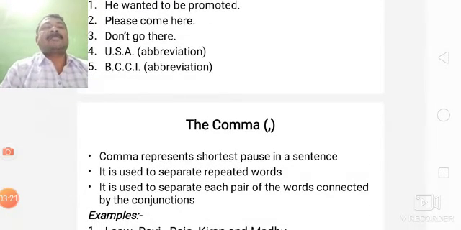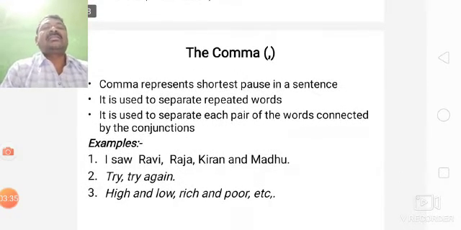Then the comma. Comma represents the shortest pause in a sentence. We give a short pause in a sentence, and for that we use comma. Here are some examples for comma. I saw Ravi, there I put the shortest pause, Raja, then one more pause, Kiran.